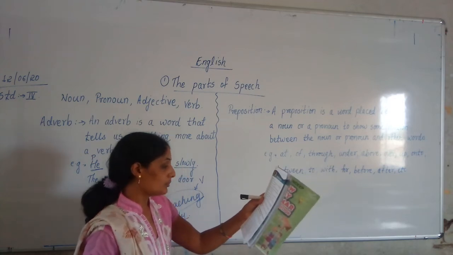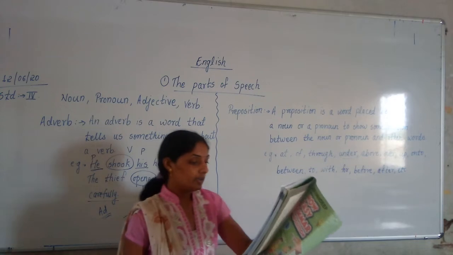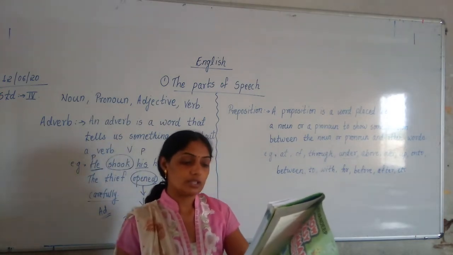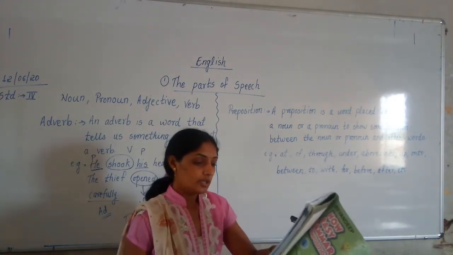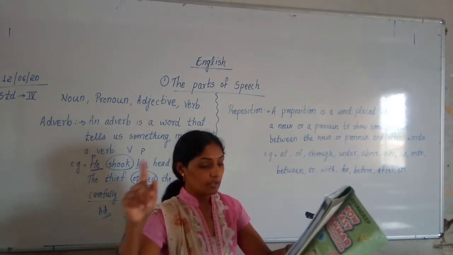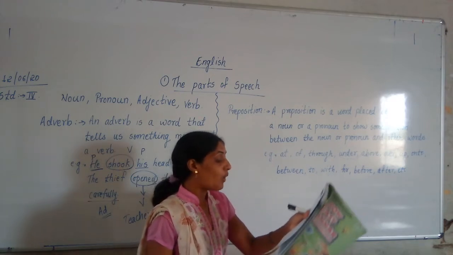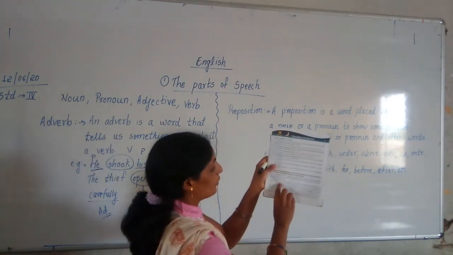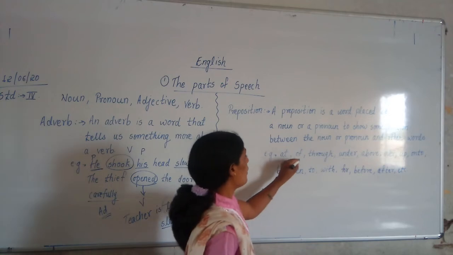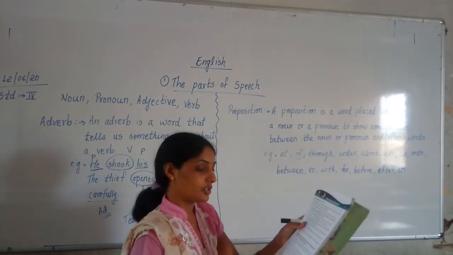Next, there are some more examples of prepositions. Once Eknath was writing certain accounts for his teacher. When he tallied, tallied is an action, so tallied will go in verb. He noticed a difference of. Of is given here. So of is a preposition. So write down this word on the backside in preposition.